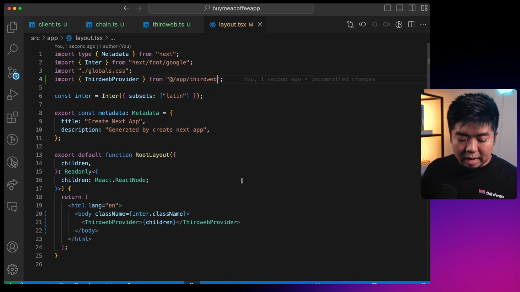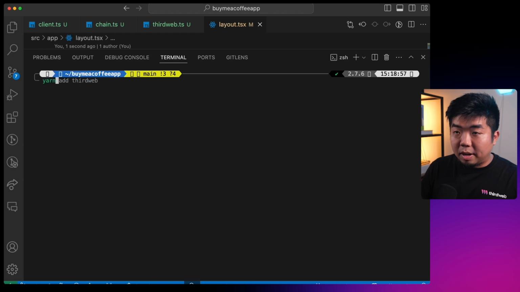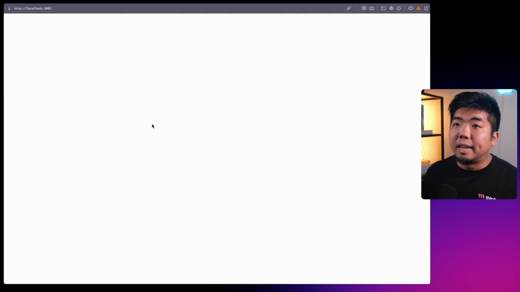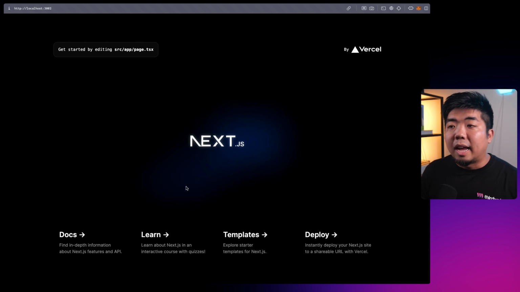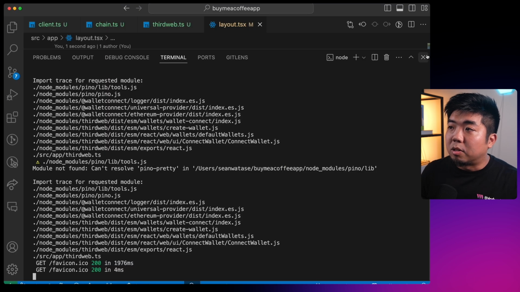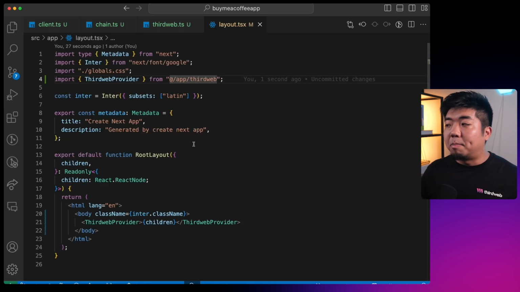@/app/thirdweb. And now if I open up my terminal here and run yarn dev to run this locally on my device, we should be brought up with the Next.js boilerplate template code. And there you go. Yep, there it is. So we know our thirdweb Connect SDK has been configured and set up properly in our app. Let's close this here. Now we can start building out our application and start building out our Buy Me a